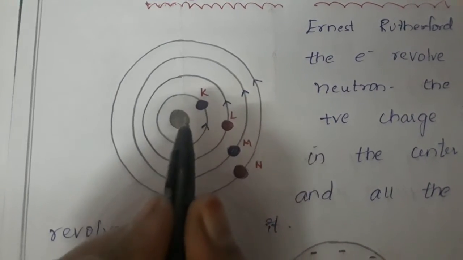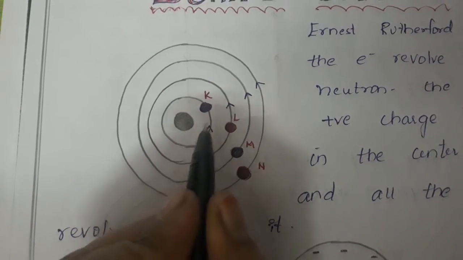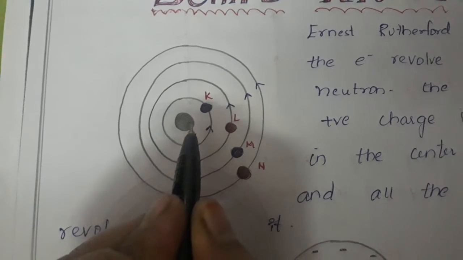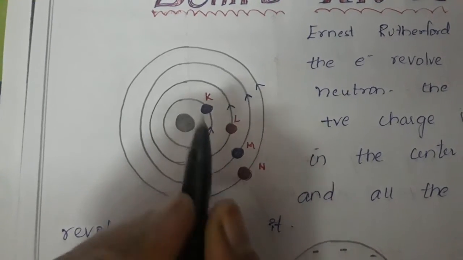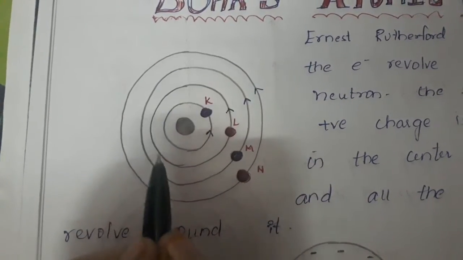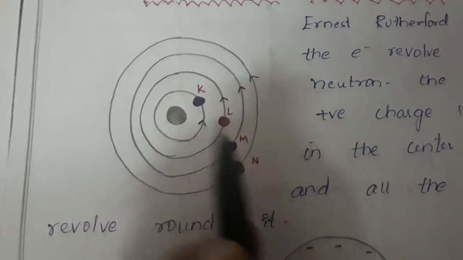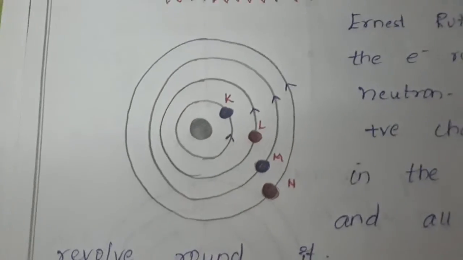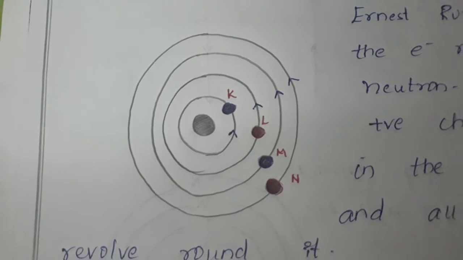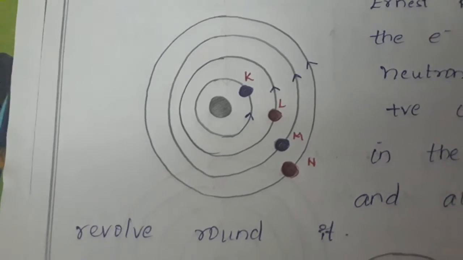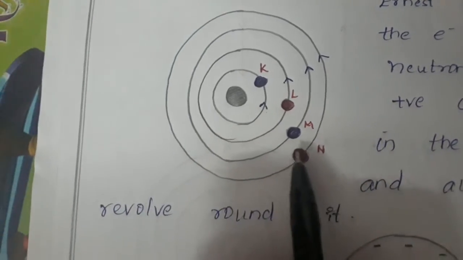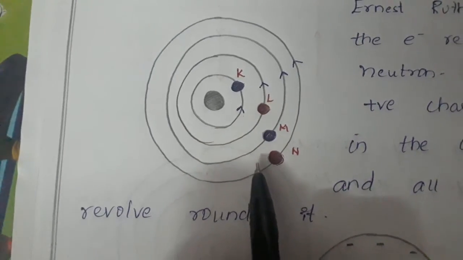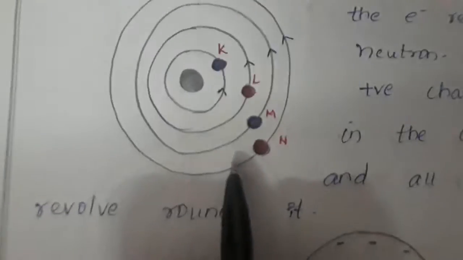It is like our solar system, where we have the sun in the center and planets revolving around the sun in their orbits. Similarly, he said atoms are arranged like this.